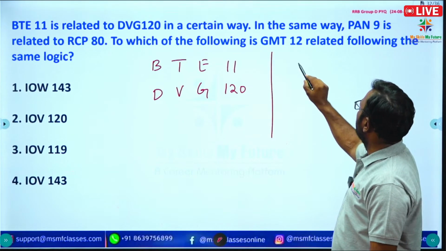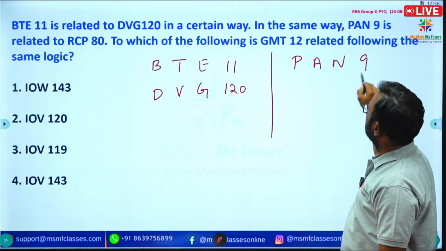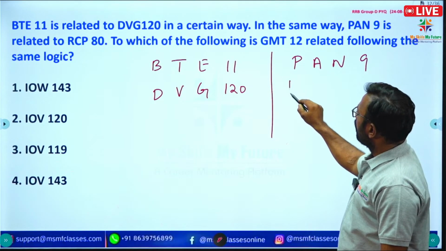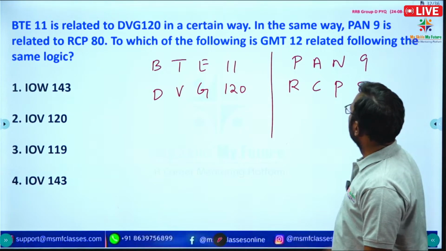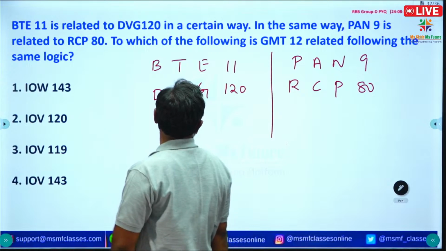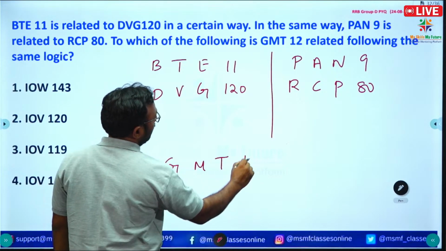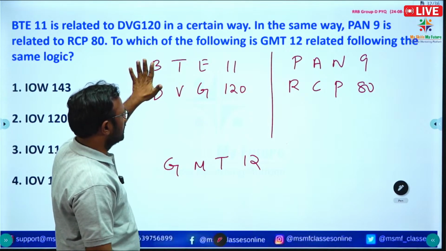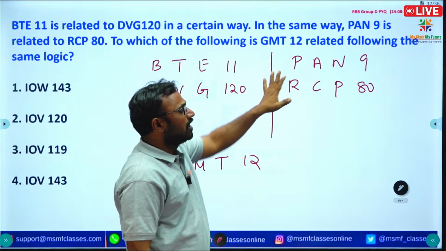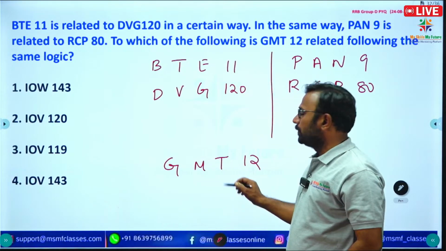In the same way, P, A, N, 9 is related to R, C, P, 80. So to which of the following is G, M, T, 12 related, following the same logic? Which of the options will satisfy the logic for G, M, T, 12?